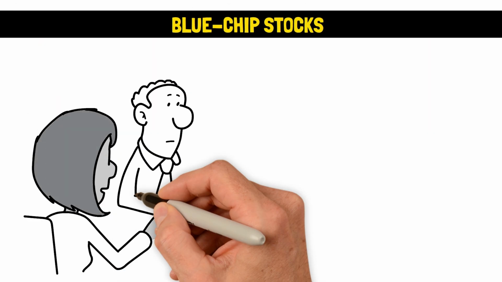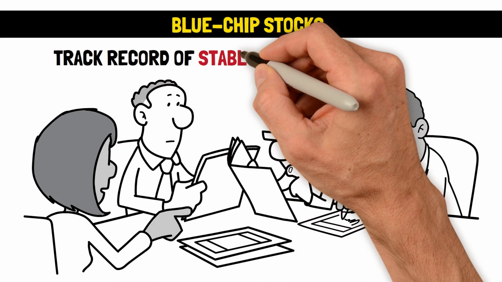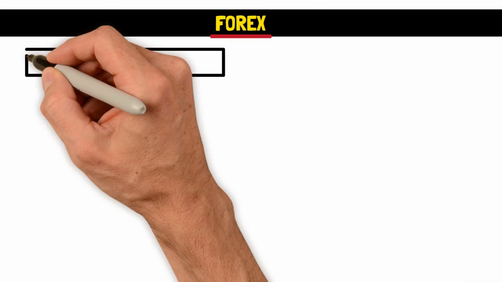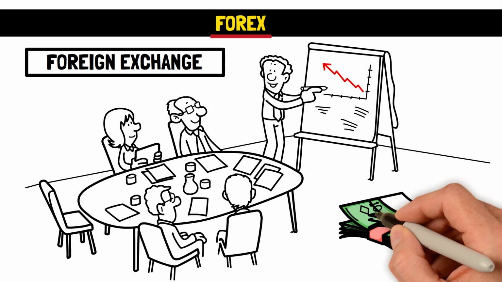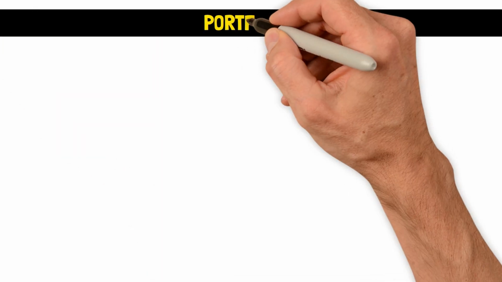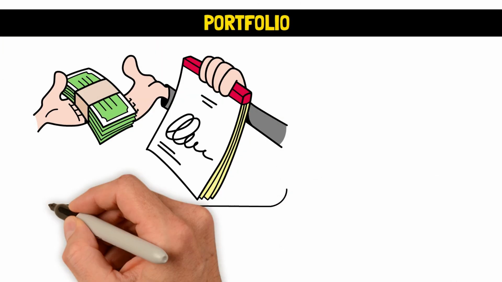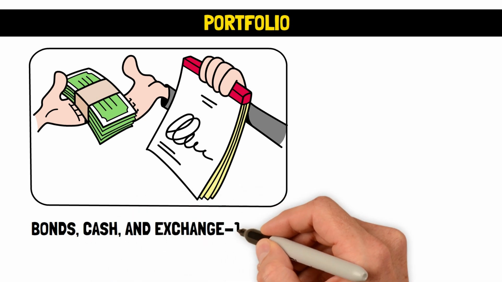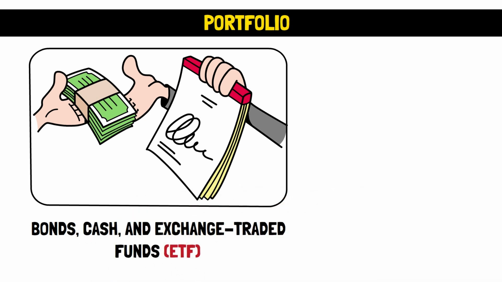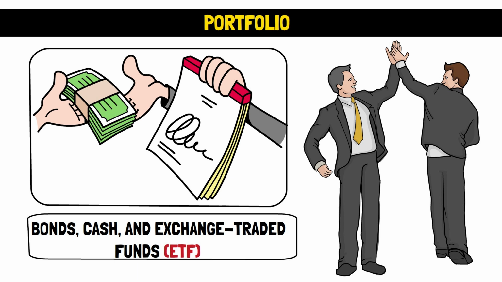Blue chip stocks. These are shares of companies with a track record of stable earnings and success. Forex. Forex simply means foreign exchange. Forex is a decentralized global market for trading currencies. Portfolio. This is a collection of investments or financial assets like bonds, cash, and exchange-traded funds, ETF, owned by an individual, an entity, or an organization.